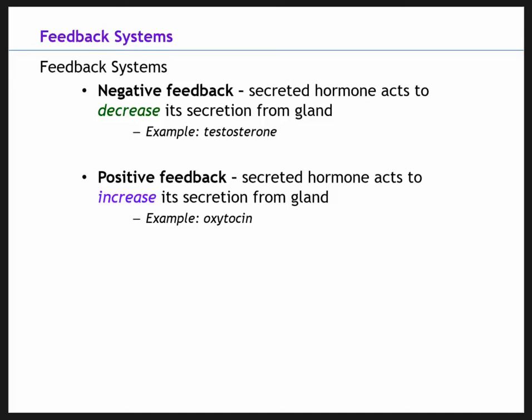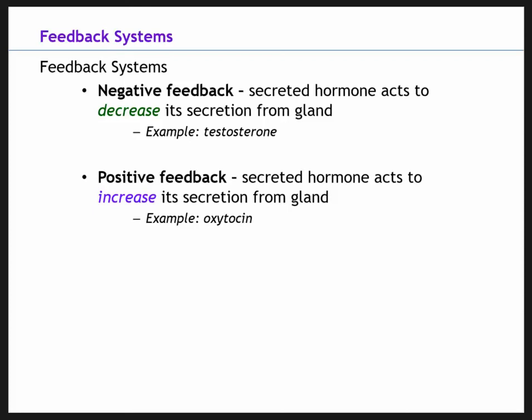Next, let's talk about positive feedback. Now we have a hormone that acts to increase its secretion. This is less common, but the hormone stimulates the gland that secreted it to increase the amount of secretion. Oxytocin uses this feedback system. It's released from the posterior pituitary gland. I think we mentioned it before. It's released during childbirth to strengthen the labor contractions, and it also stimulates the mammary glands to increase milk production, which influences breastfeeding.